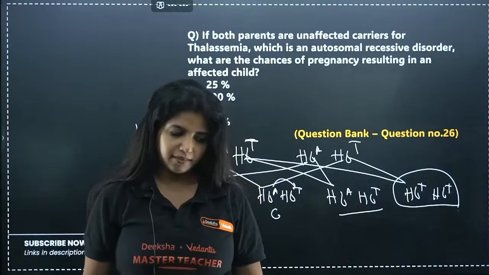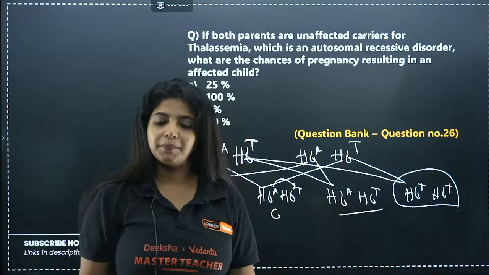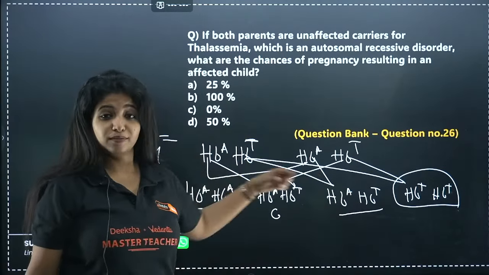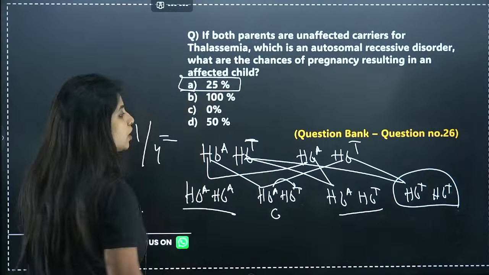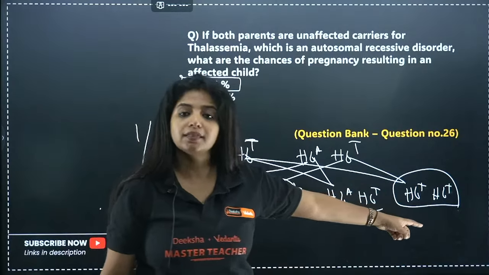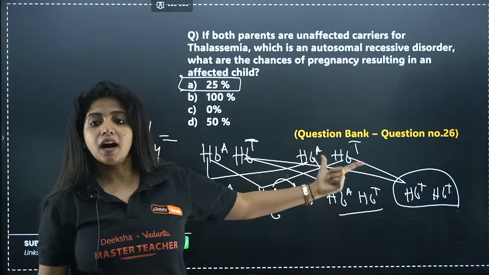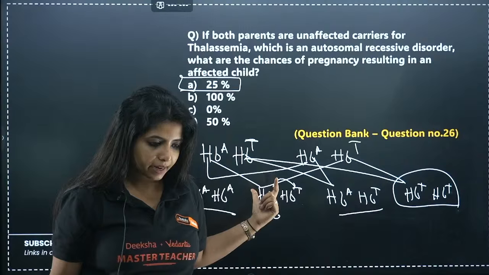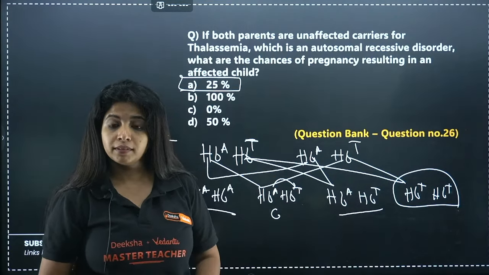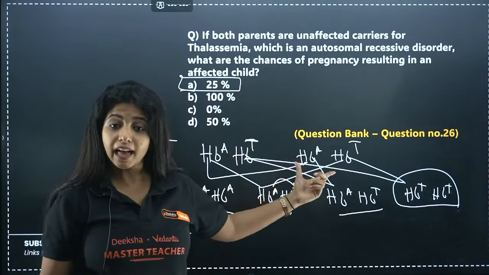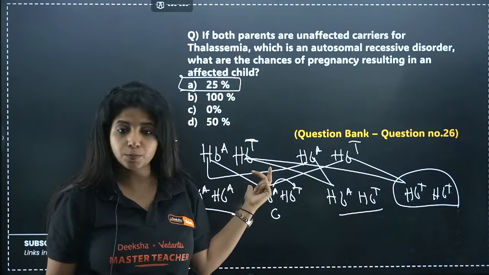Subhash, also see, 1 by 4 is equal to 25% are going to be affected in this particular case if both of them are carriers, right? Children, are you solving some other question? Unaffected carriers means they are carriers, they do not have the disease. That is the meaning of this particular question.